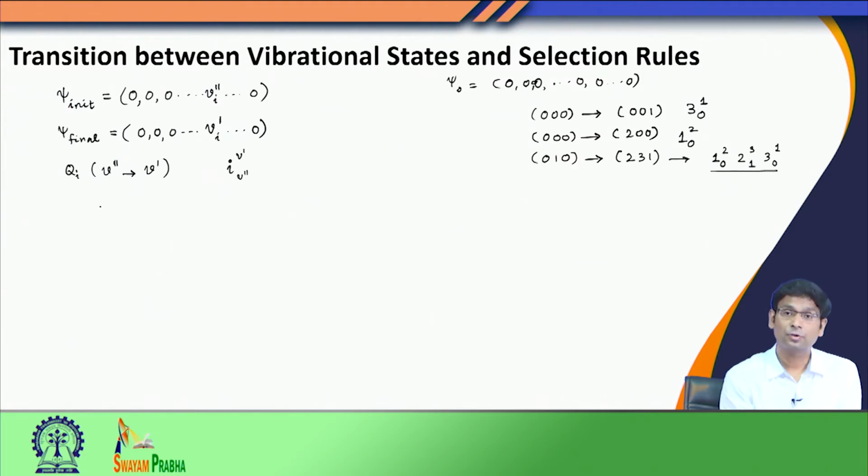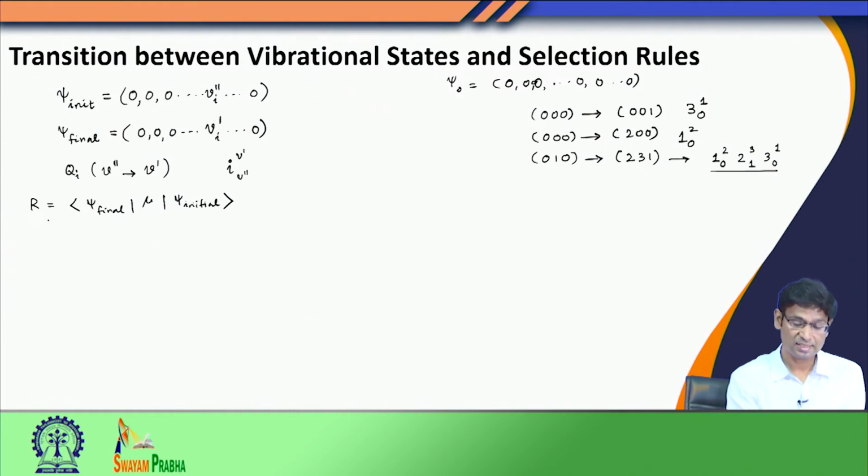Now, coming back to this discussion, we are starting from this initial state and going to this final state as given here. We know from our previous discussion that for such a transition to be visible in a spectroscopic experiment, we can check whether it is visible or not by calculating the transition dipole moment integral. The transition dipole moment integral is simply given as psi final, mu, the electric dipole moment of this molecule, psi initial.